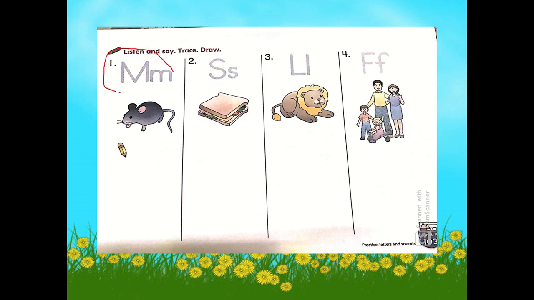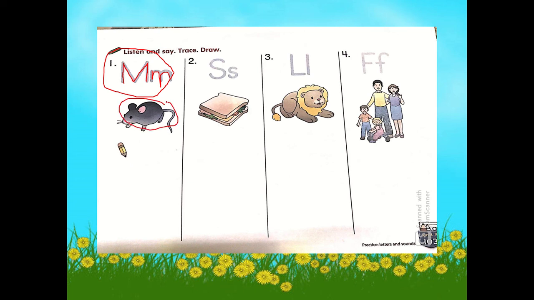Now look at this letter. What letter is this? It is the letter M. Now first, I'd like you to trace the letter M. Again, when you trace, you have to trace properly. Okay, now, what animal is this? Very good. This is a mouse.